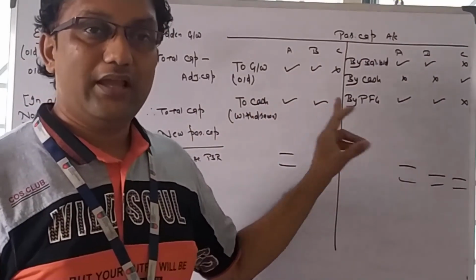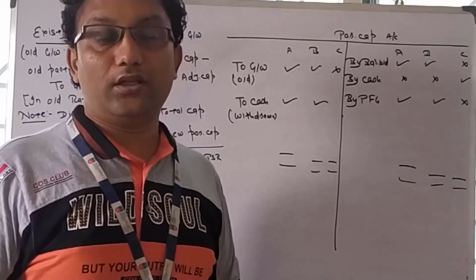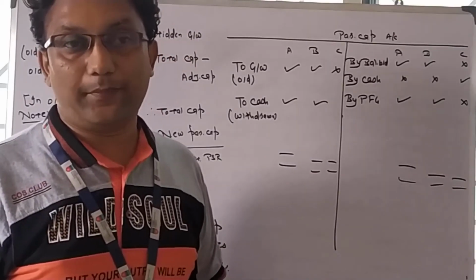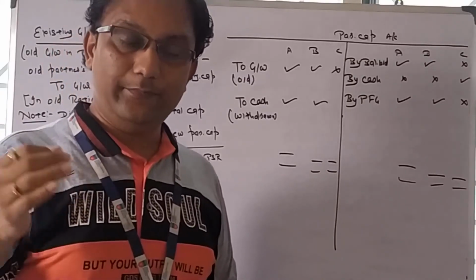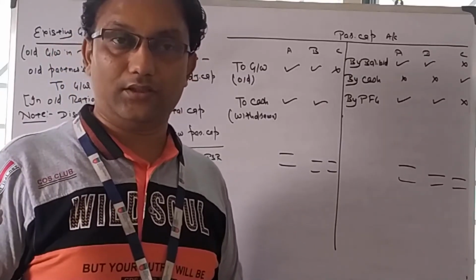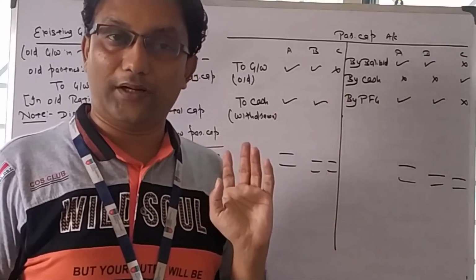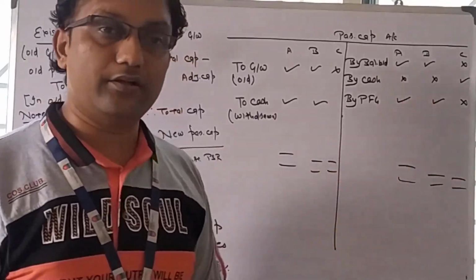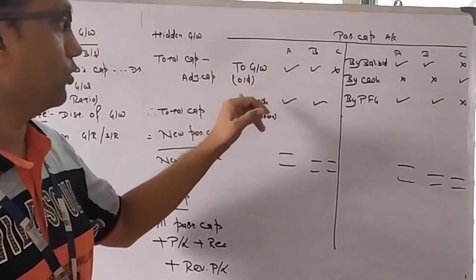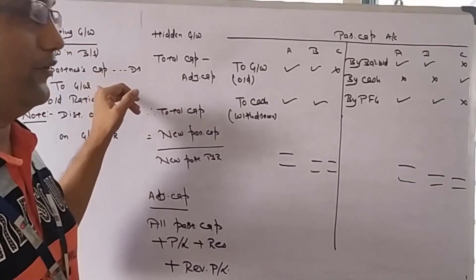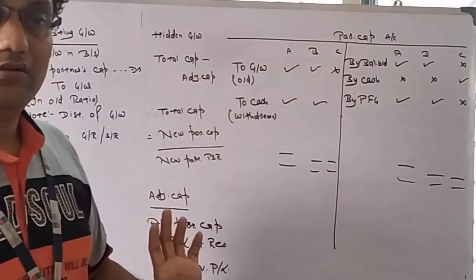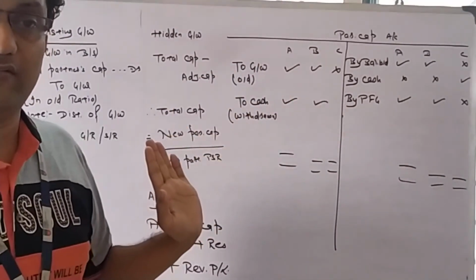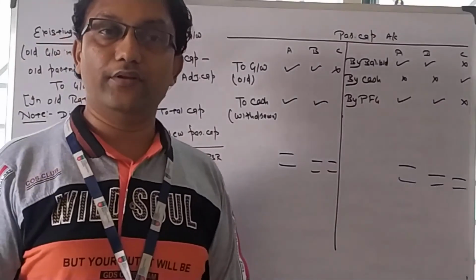Premium for goodwill: as the premium brought in is divided among the sacrificing partners, their capital is increasing. Any premium brought in by the new partner will be given to old partners, so old partners' capital will increase. If they withdraw it in cash, it reduces their capital. Old goodwill which has been written off also reduces their capital. This is just the presentation of journal entries. This is how we deal with goodwill.